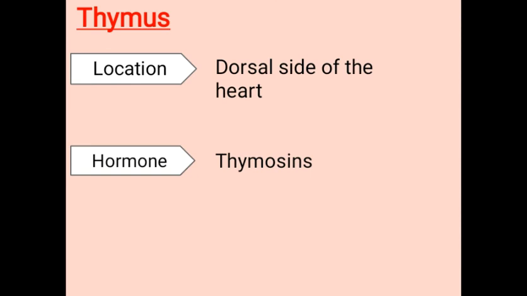This thymus gland produces thymosin hormone which produces antibodies to provide immunity to our body. But thymus shrinks and stops functioning after the age of 18 or 20 years. So thymosin stops producing antibodies and the immune system of our body gets weak with age.